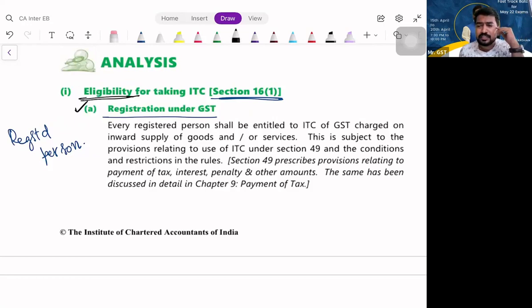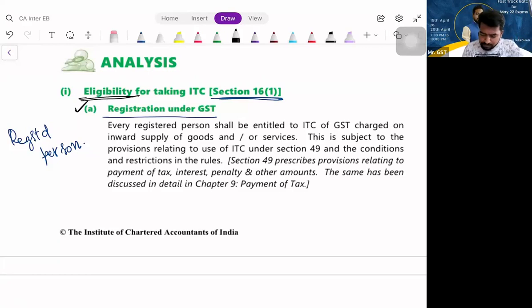You are not registered under GST. If you want ITC, the shopkeeper who is selling the goods to you will first ask, sir, give me your GST number. You will say, sir, I have a WhatsApp number, but you don't have a GST number. That means you are not registered under GST, so you cannot avail ITC. Fine. So the basic point is you should be registered under GST. We are discussing section 16, subsection 1, that is the eligibility to avail ITC. So the first condition is you should be registered under GST, right?